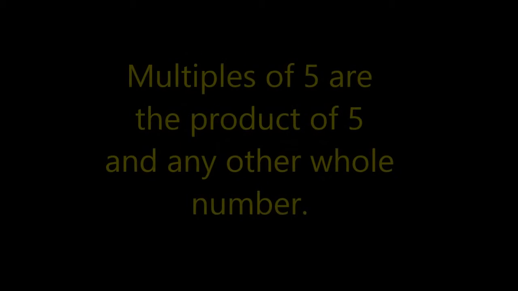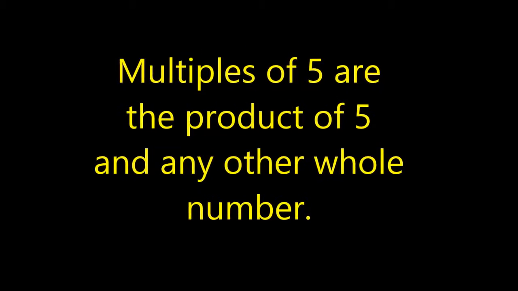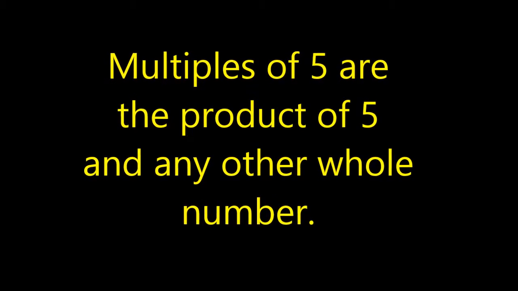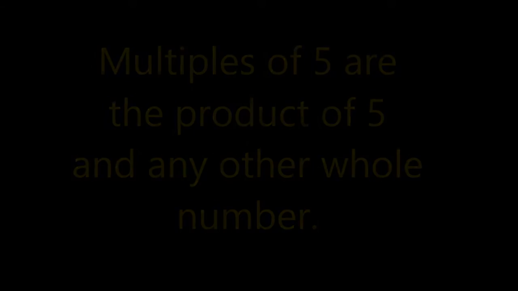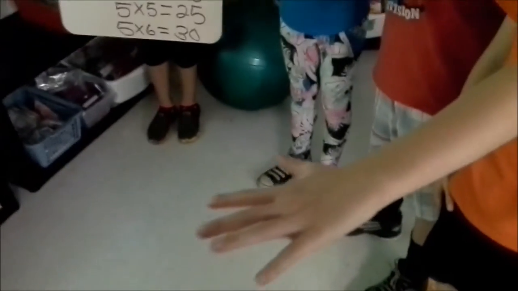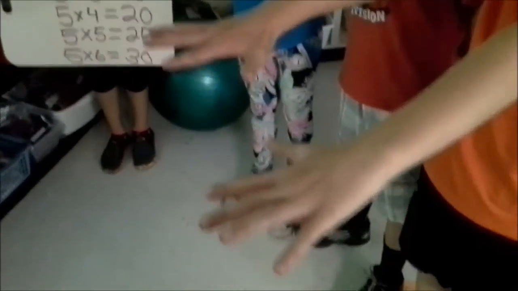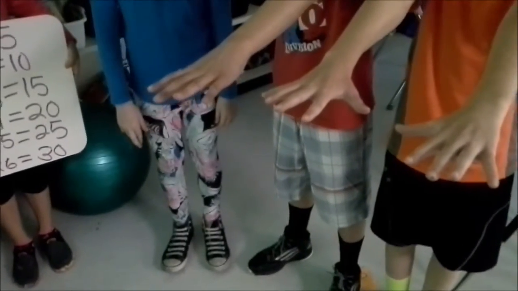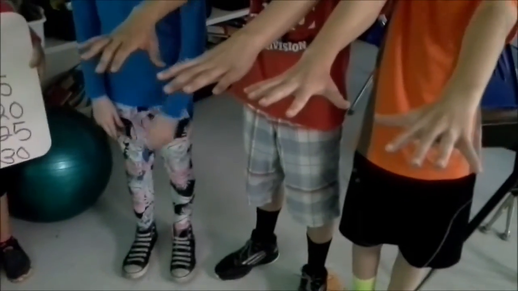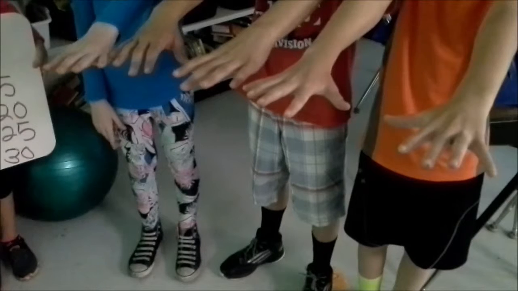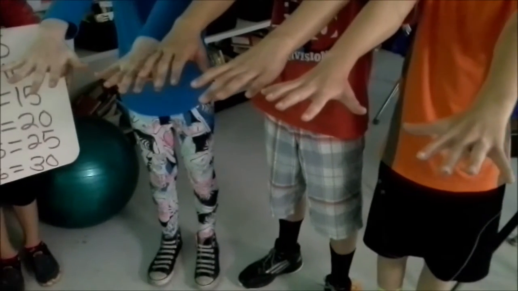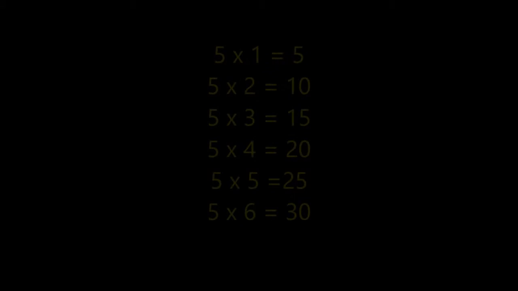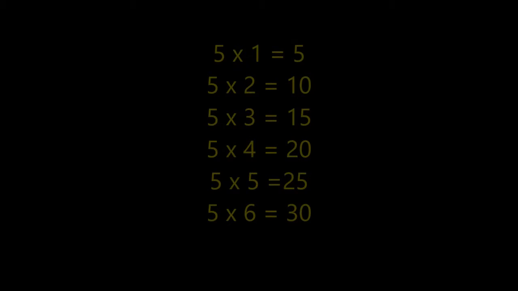Multiples of 5 are the product of 5 and any other whole number. For example, 5 times 1 equals 5. 5 times 2 equals 10. 5 times 3 equals 15. 5 times 4 equals 20. 5 times 5 equals 25. And 5 times 6 equals 30. 5, 10, 15, 20, 25, and 30 are all multiples of 5.